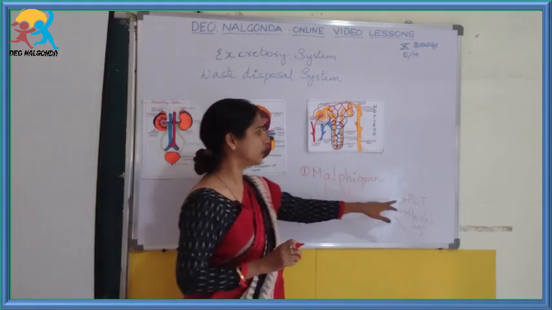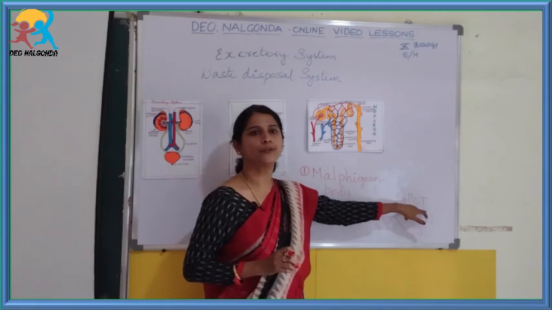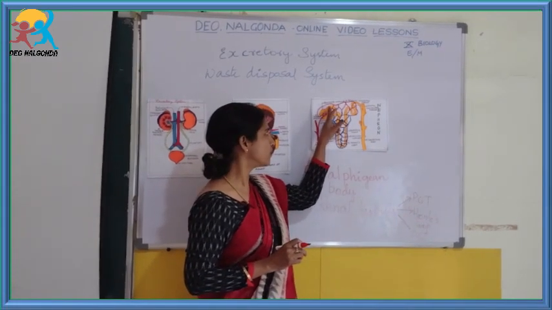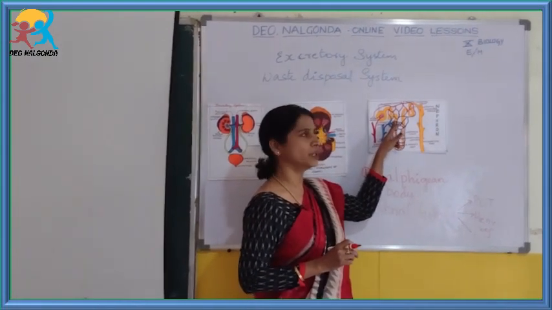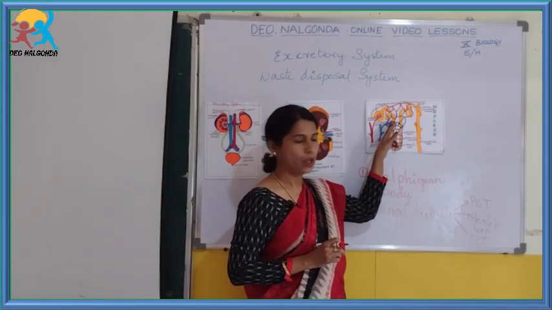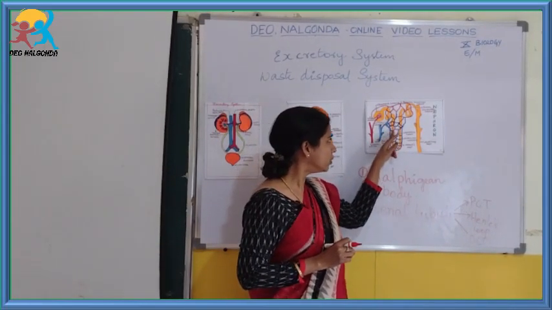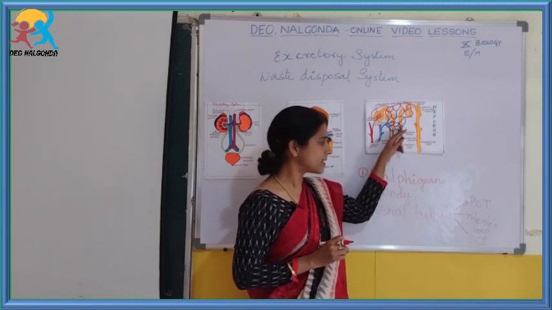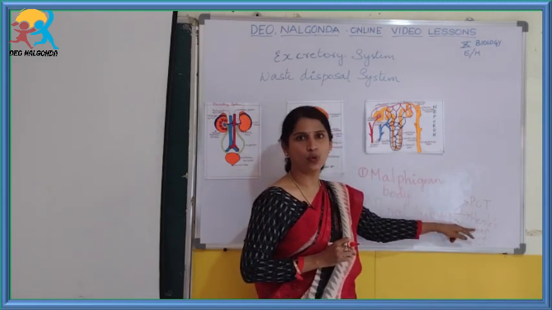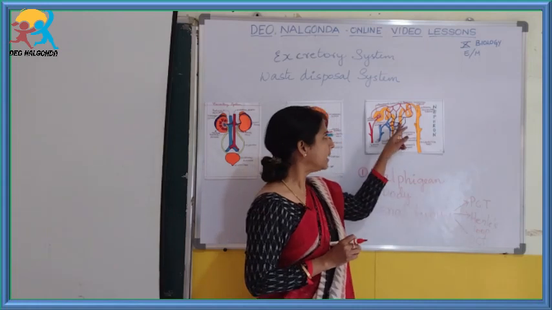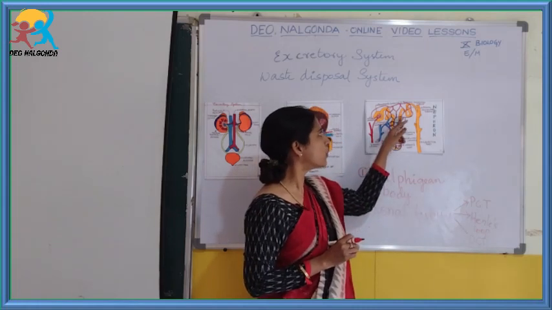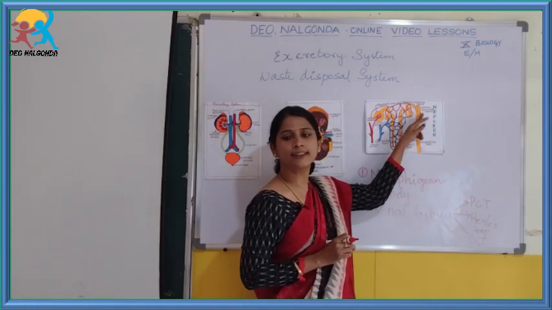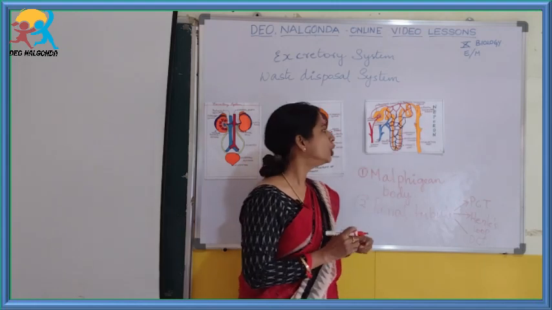PCT is nothing but proximal convoluted tubule. This portion is called the proximal convoluted tubule, and next to that the U-shaped structure is called Henle's loop, and the next portion is called the distal convoluted tubule.